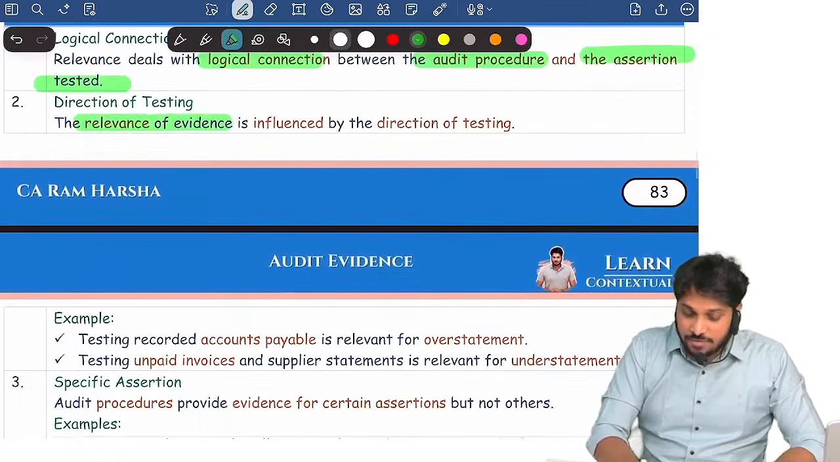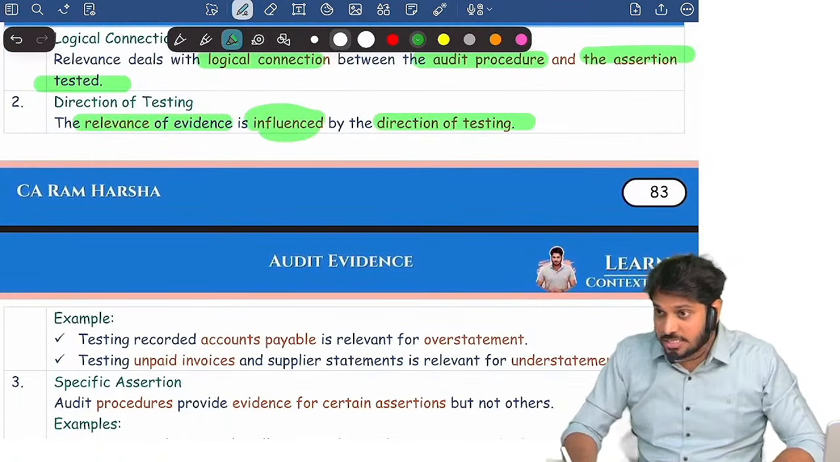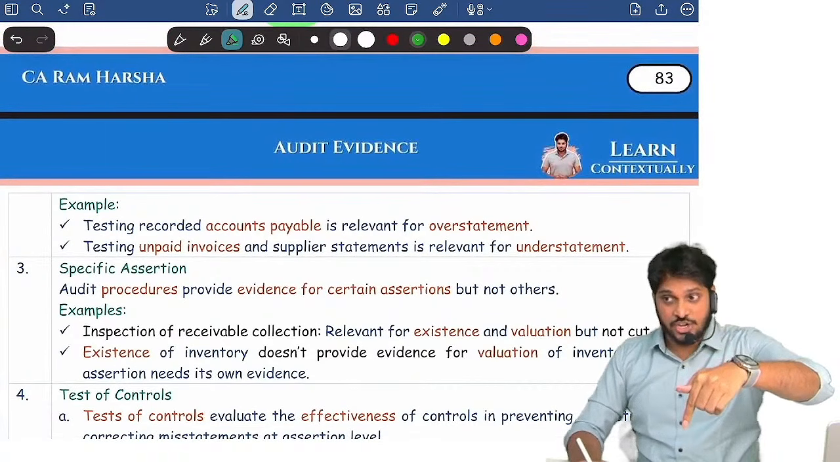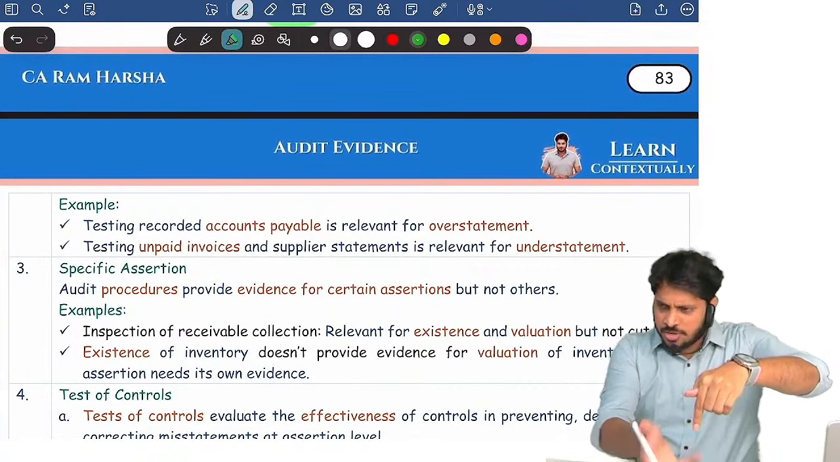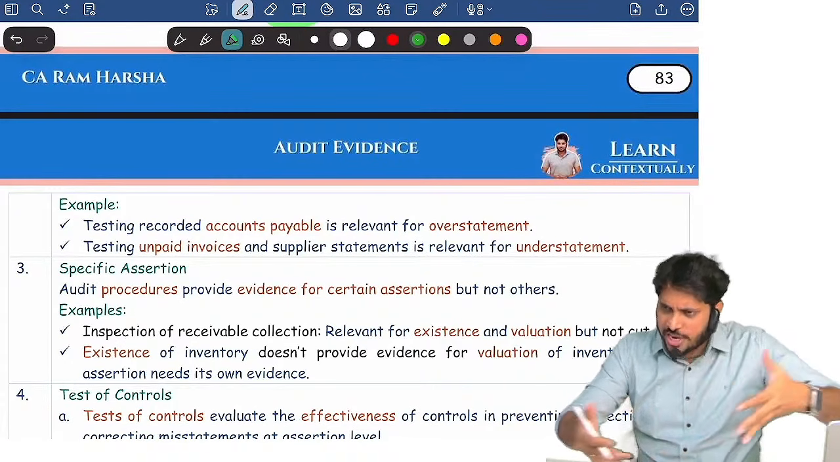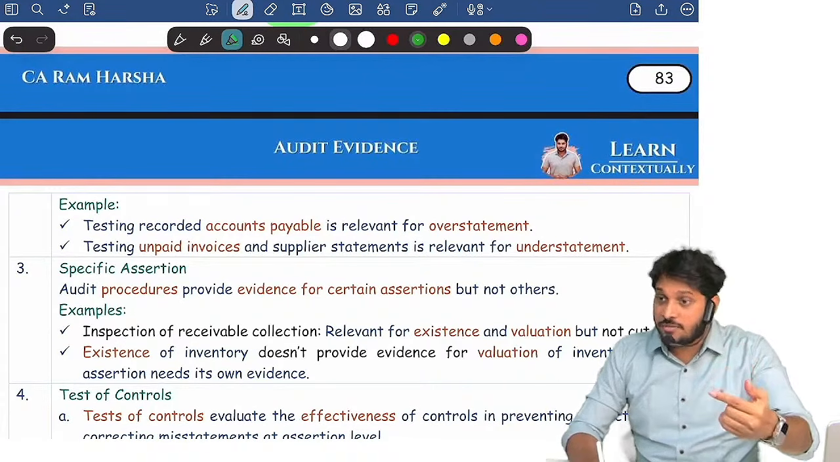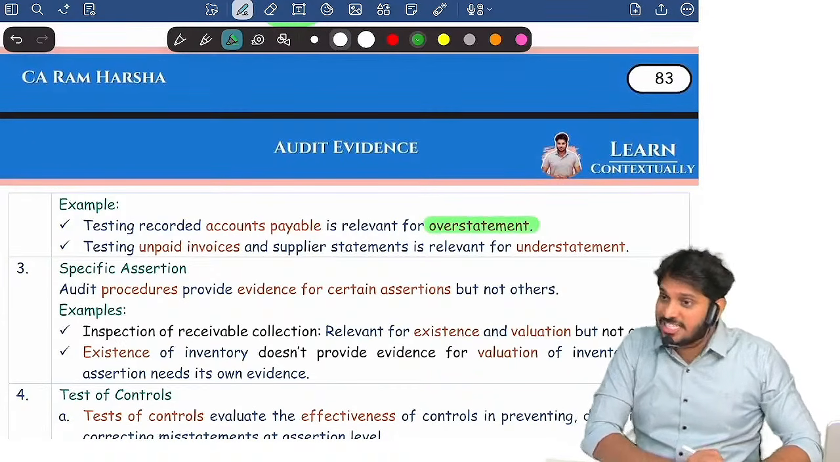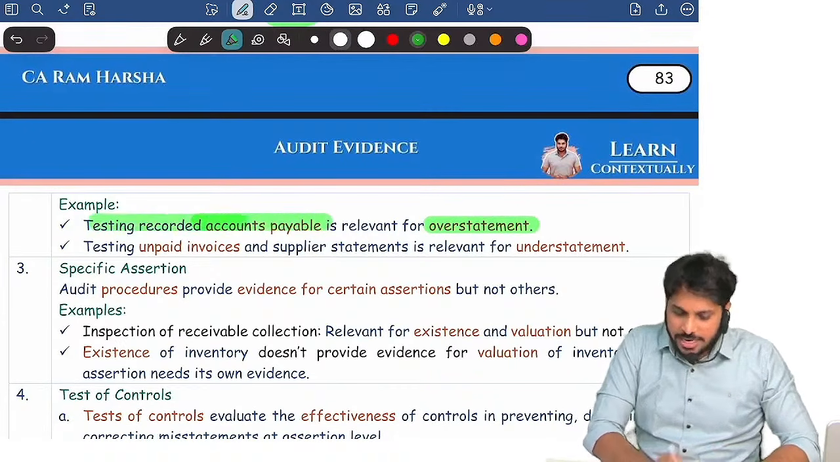The relevance of evidence is influenced by the direction of testing. For example, I want to know whether recorded sales are genuine, whether they really occurred. Where you have a doubt about an invoice, check the same recorded sale in depth. You check the recorded sale and you will understand whether it is a dummy or real. So if you want to check overstatement, check the recorded item.